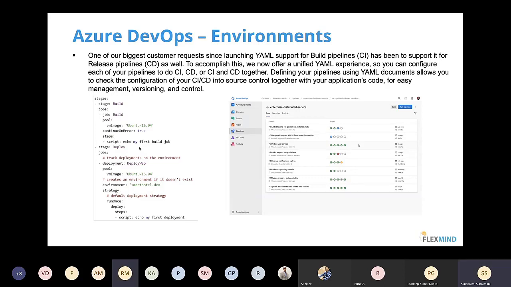So for people who are non-developers or who have no background in development, how hard is this job? That's what I'm saying. I am a non-developer, right? I am from an infrastructure background. So what I will do is go ahead with the normal CI/CD UI screen where I can pick up the task, drag and drop it, and then create a pipeline. I don't need to worry about the backend coding or anything.